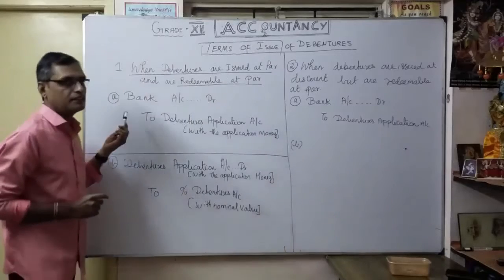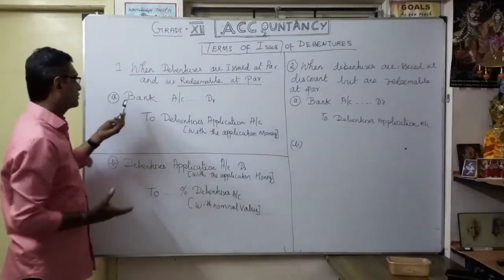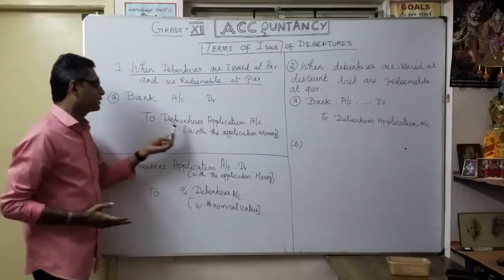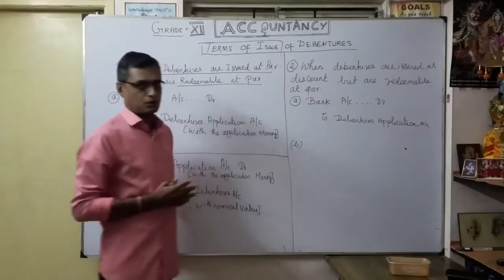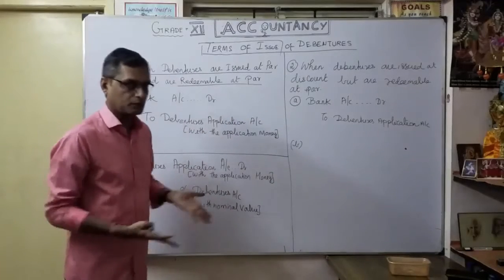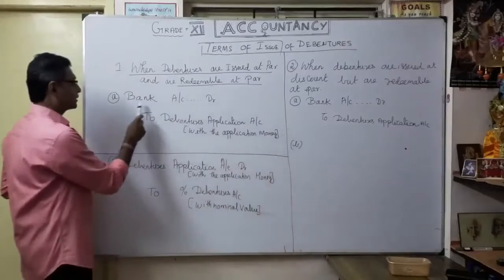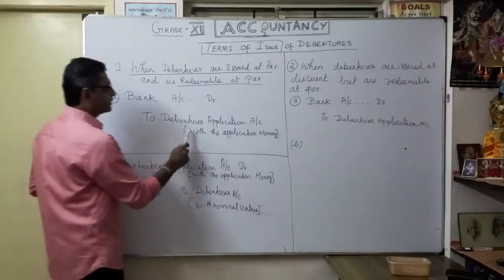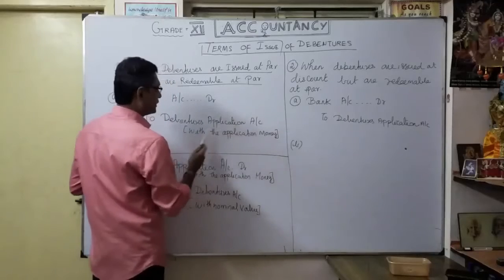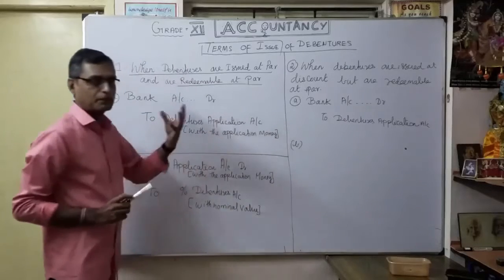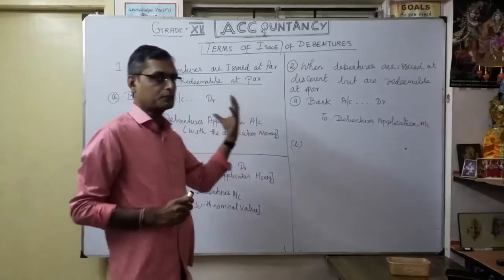So what is the entry? Whatever is issued at par: Bank account debit to debentures application account. That means whoever applied, you received money. That's what we debit: bank account debit to debentures application account. So what is the application money we received? We debit it to bank account.